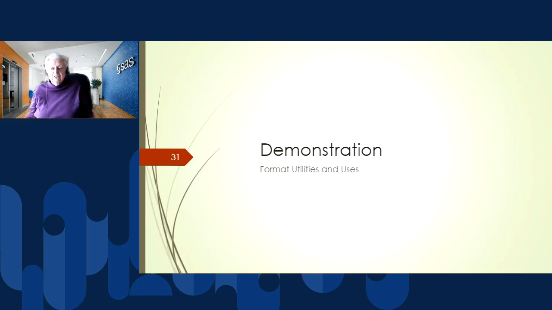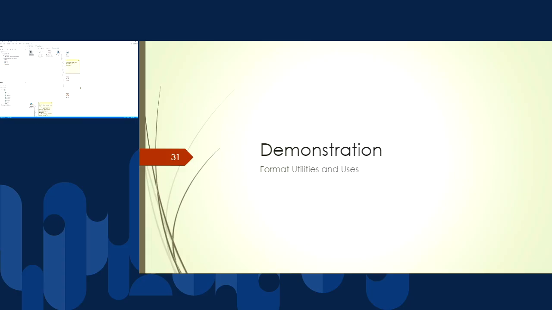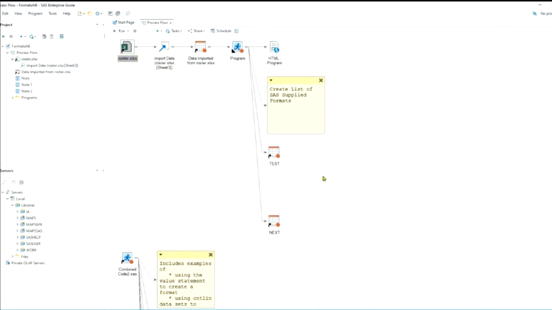Let's go take a look and see how this actually works. So let me share my screen. And I've got this set up in Enterprise Guide, and I've made the process flow a little bigger. I mentioned early on that SAS has itself hundreds of formats.